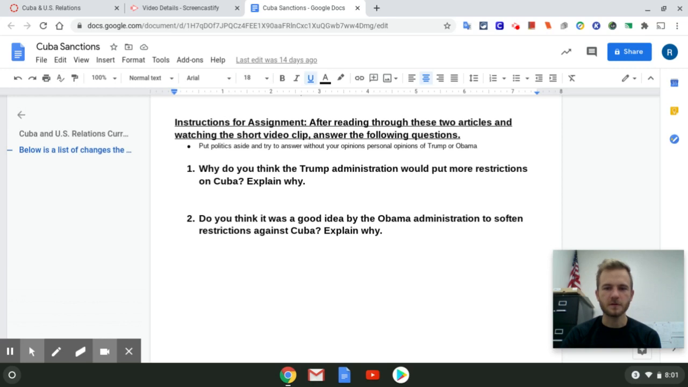Why do you think the Trump administration would put more restrictions on Cuba? Explain why. And number 2, do you think it was a good idea by the Obama administration to soften restrictions against Cuba? This is an opinion. You can't be wrong as long as you explain yourself. So don't just put, I hated Obama, so he did a bad thing, or I hated Trump because he's an idiot. That doesn't work. Please make sure you're explaining in terms of the actual Cuban relationship. Please be clear, answer in complete sentences, and let me know if you have any other questions.